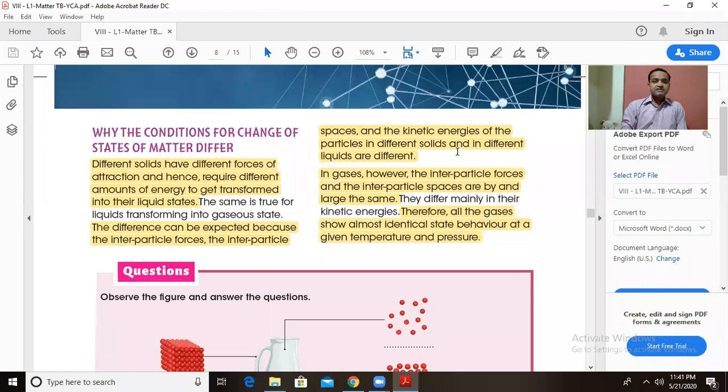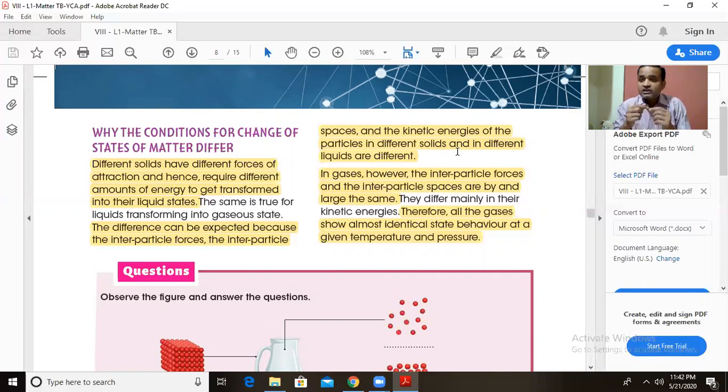Now, why do the conditions for changing the states of matter differ? Now, see here, solids have different forces of attraction and require different amounts of energy to be transferred into liquid. Every solid has different forces of attraction. Some solids have very high interparticle force of attraction. Some have a little bit less compared to the first solid. And therefore, they require different amounts of energy to be transferred into a liquid state.